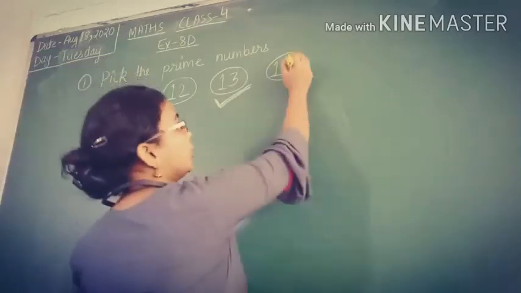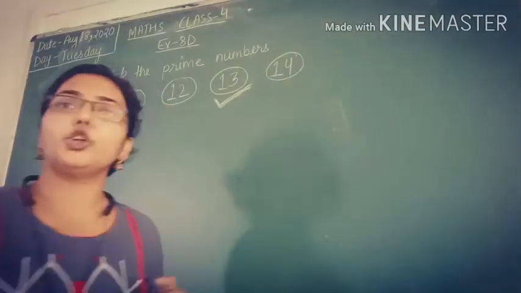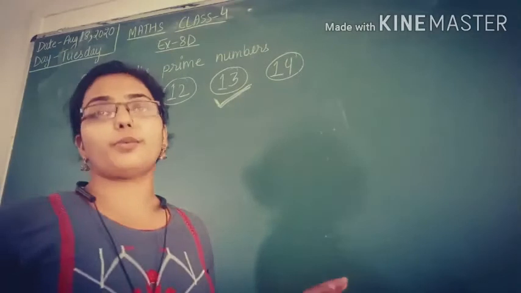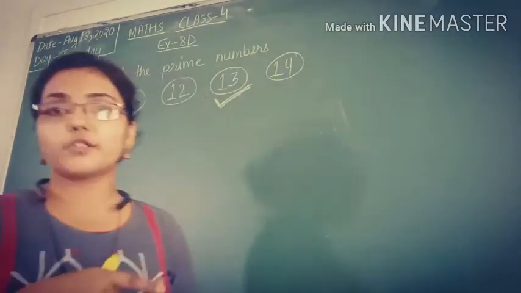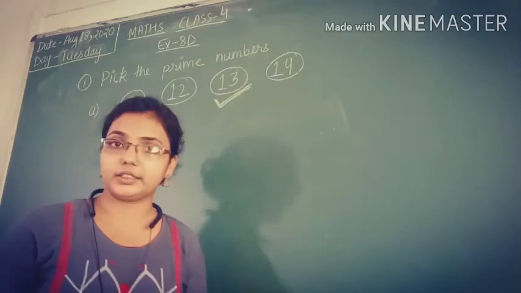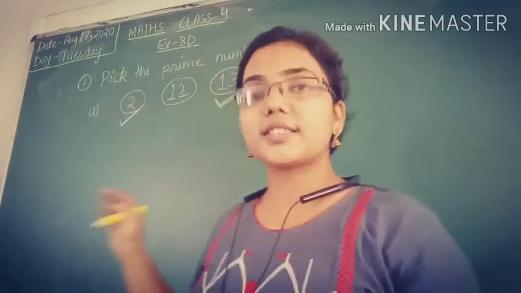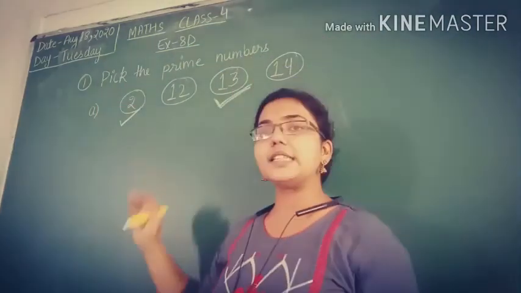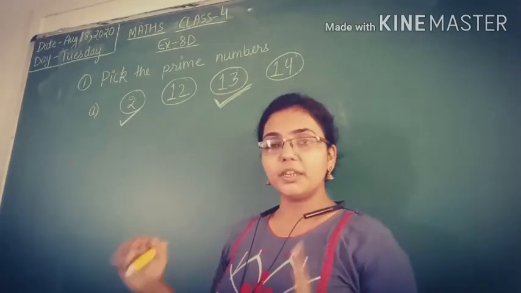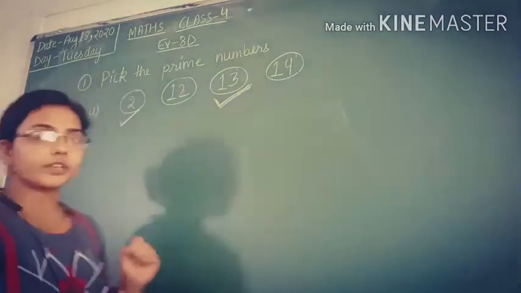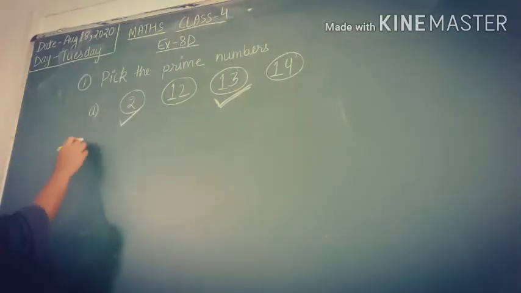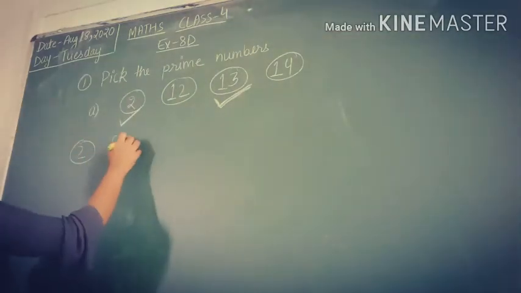Next is our 14. So is 14 a prime number? No. 14 is not a prime number because it comes in the table of 2 and in the table of 7, and itself and 1 as well. Is it clear? In the same manner, you can do B and C parts on your own. B and C parts you have to do on your own. Is it clear?